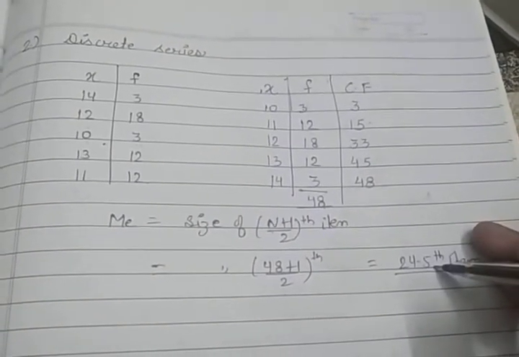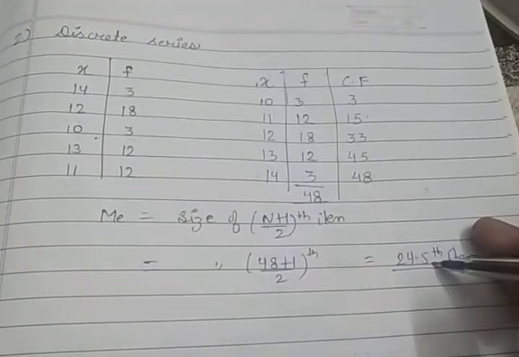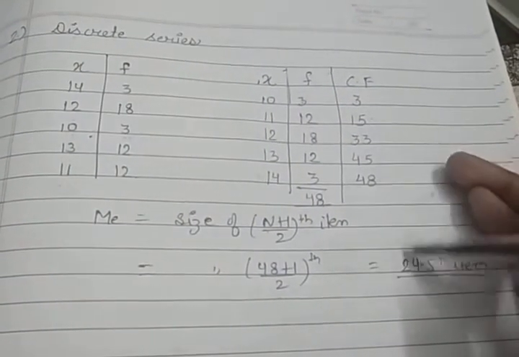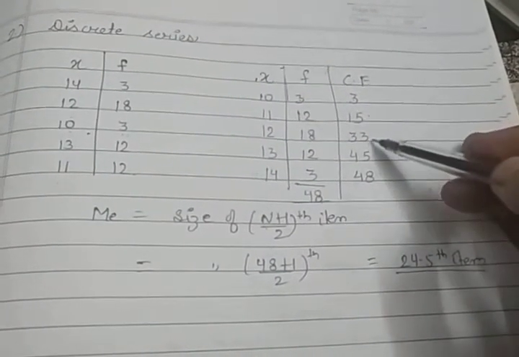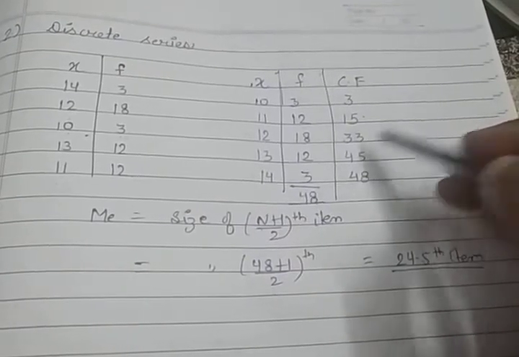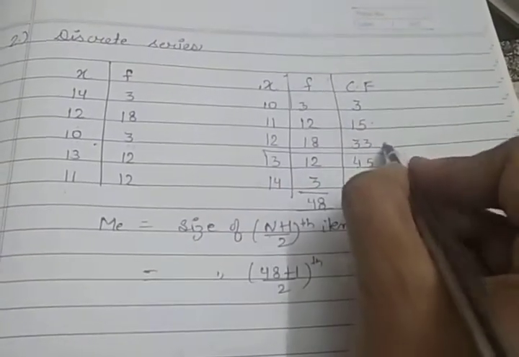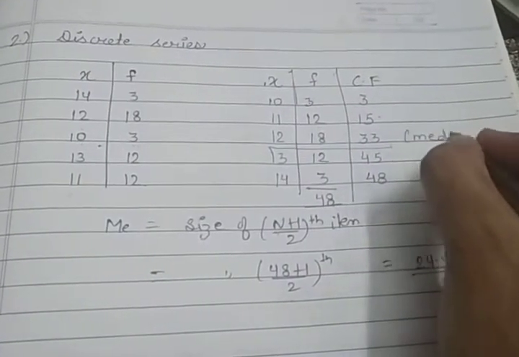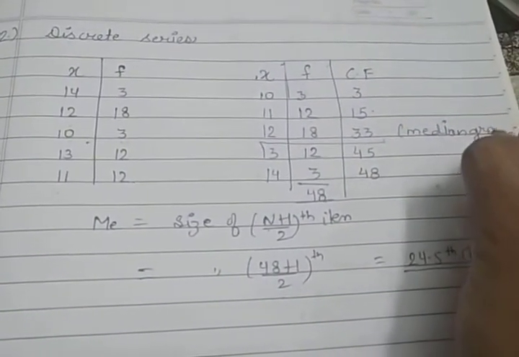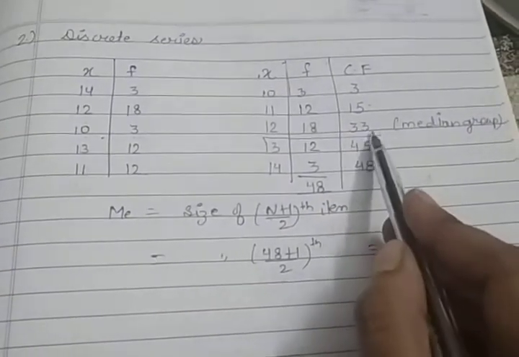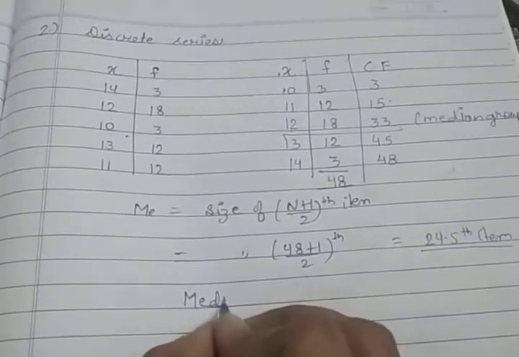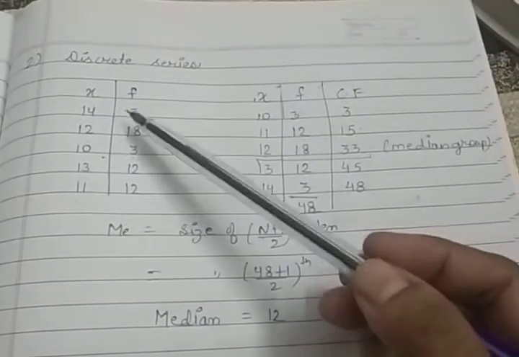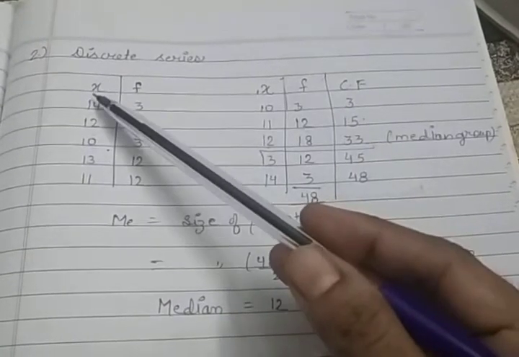Now when you get this answer, we have to search it in the CF, either equivalent to 24.5 or greater than 24.5. In the CF, 24.5 is not there, so now we have to search for a number greater than this. 15 is smaller, 33 is greater than 24.5. So that means this 33 is your median group. Now, in front of 33, what is x? It is 12, so your median is 12.